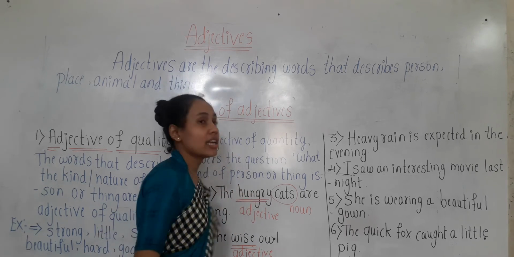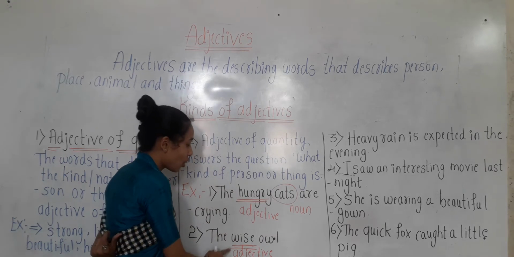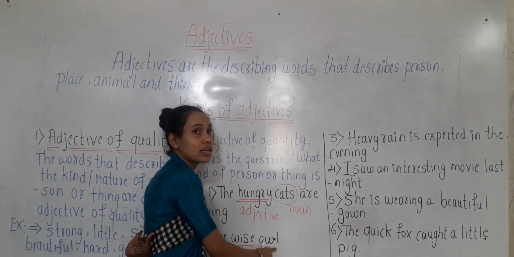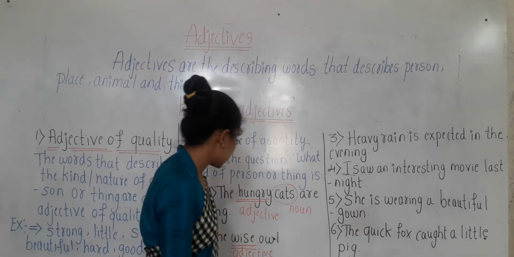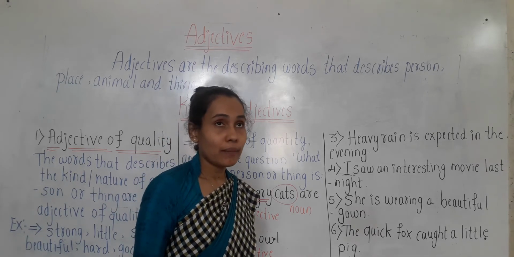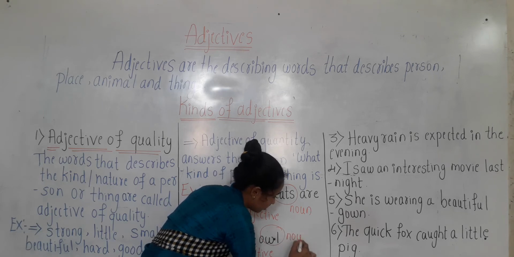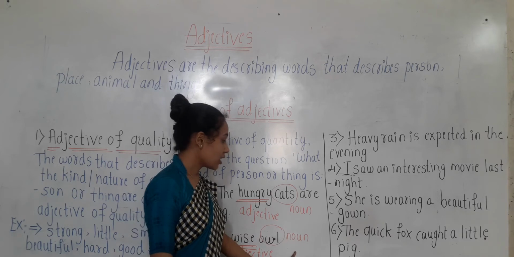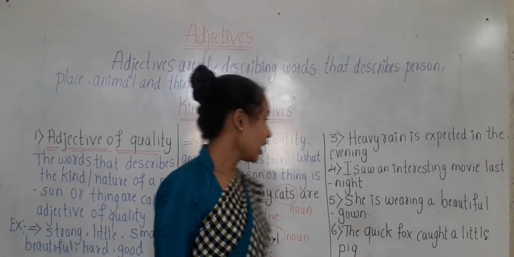So which word is the adjective here, children? Voice is the adjective which is describing the noun owl. Owl is the noun here.